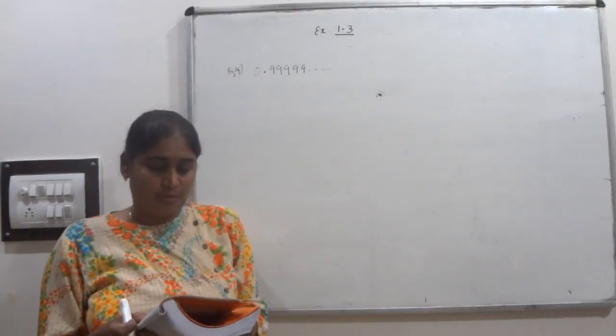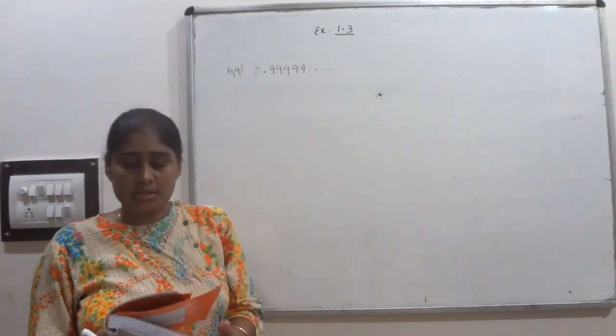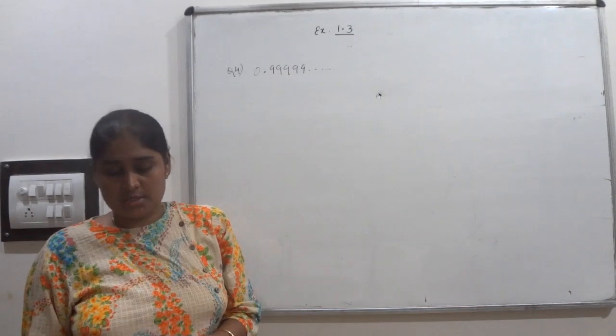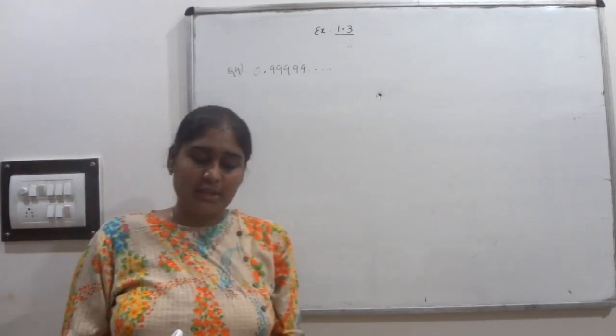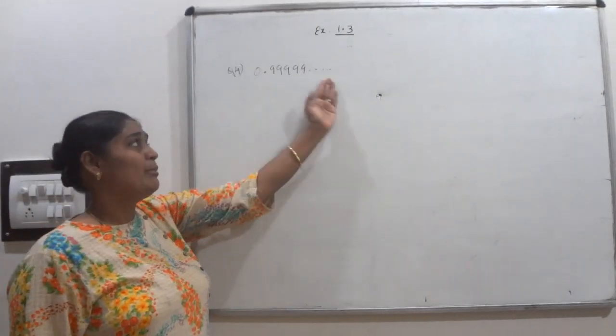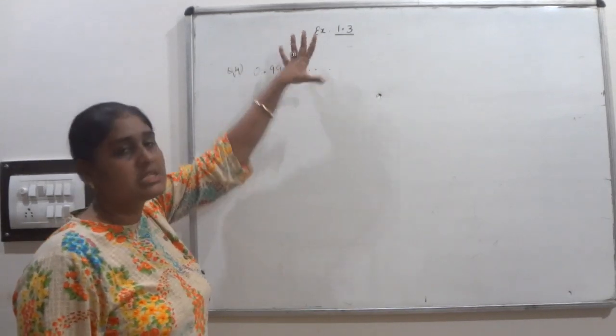Question number 4. Express 0.999 and so on in the form of P by Q. Are you surprised by your answer? With your class teacher and classmates, discuss why the answer makes sense. This is a number given to you. I have to write the P by Q form of this number.